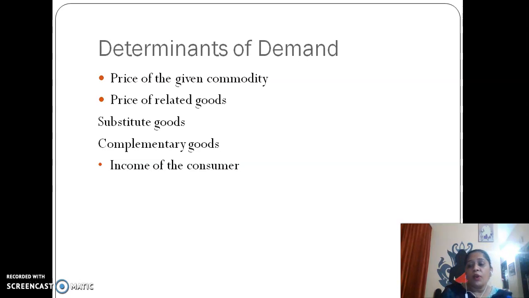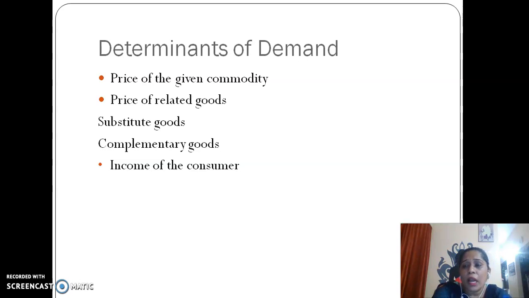But we could have another kind of goods also, which are called inferior goods. Now what are inferior goods? As such, there is no definition of inferior, but just because of an increase in income, you stop using the goods, and the kind of goods which you have stopped using or demanding are considered inferior goods. For example, we could have many kinds of milk in the market provided by the seller, like cream, without cream milk.